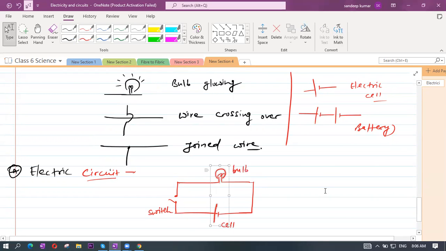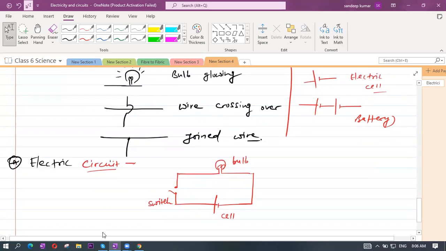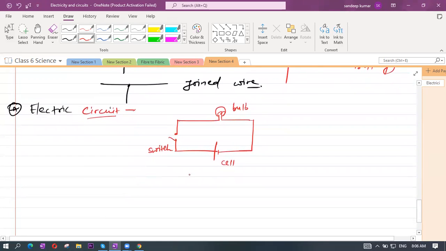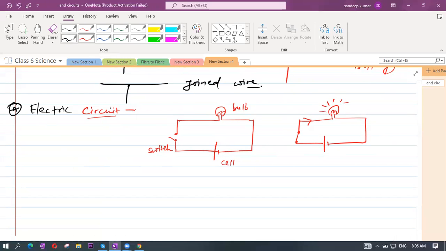So is this switch closed or open? You can see here, this is an open switch. When the switch is open, the current will not pass through it, so the bulb will not glow. Now I am showing another case. If the switch is closed, connected to a cell and a bulb, the current will pass through, so the bulb will glow. Understood? So this is about the electric circuit.